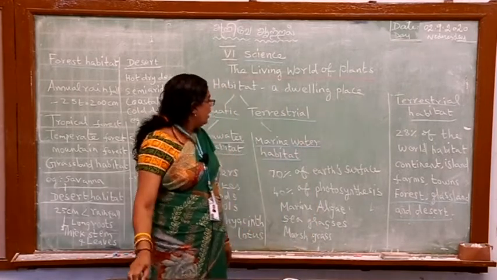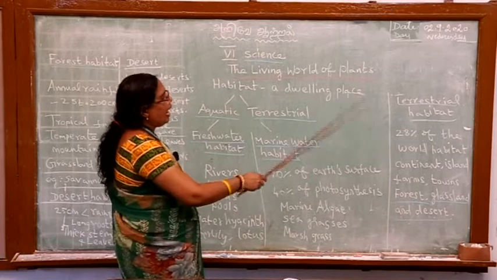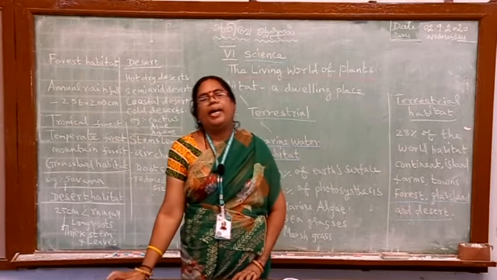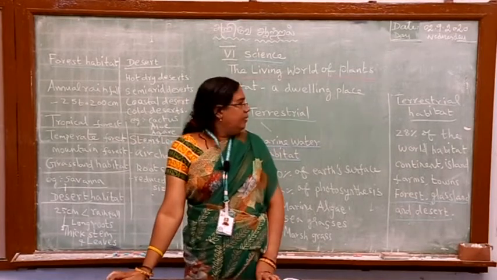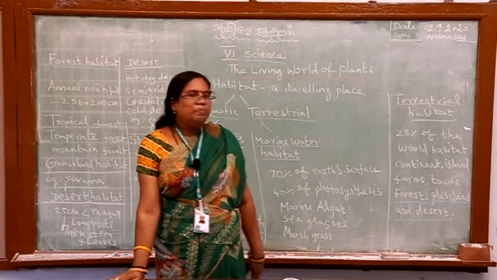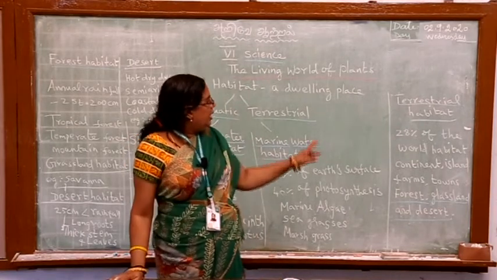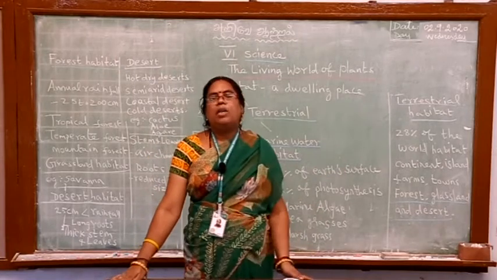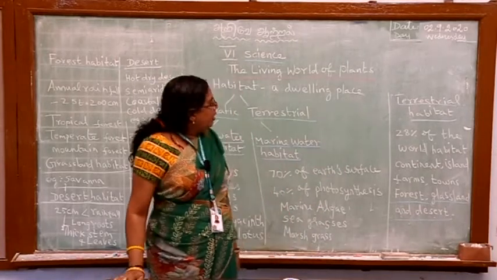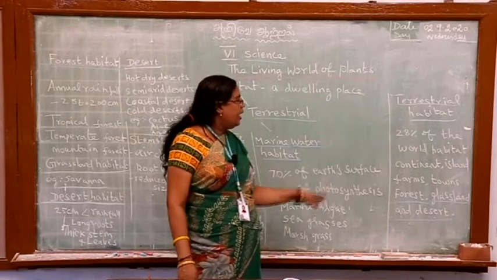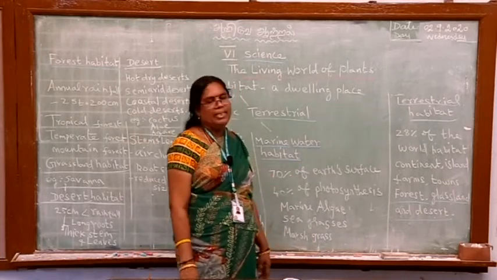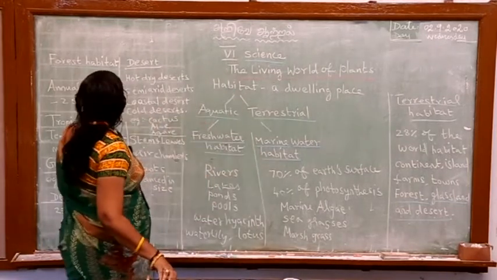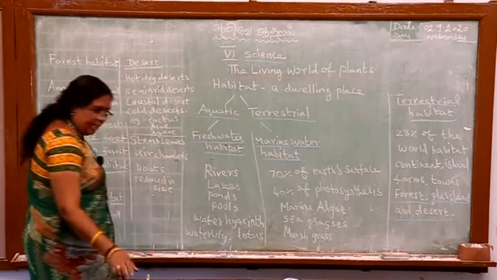Now, we are going to learn about terrestrial habitat. What do you mean by terrestrial habitat? Dwelling place on the land. Man-made habitats are farms, towns, cities. And naturally occurring terrestrial habitats are forest, grassland and desert. In that, we are going to see the forest habitat.